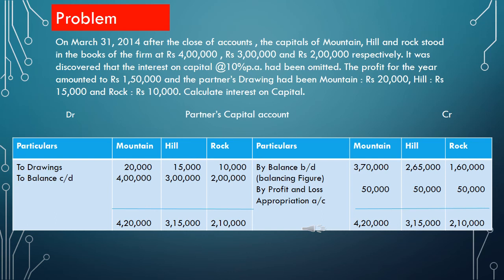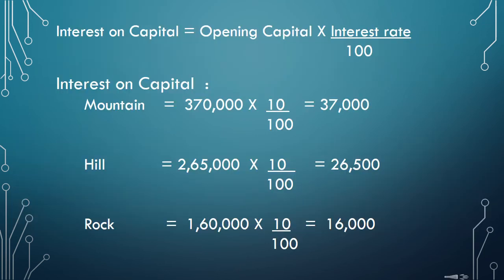We know that the interest on capital will be charged on the opening capital. Now we have got the opening capital. So interest on capital is equal to opening capital into interest rate by 100. Interest on capital of Mountain's capital is 3,70,000. So 3,70,000 into 10 by 100, that is 37,000.